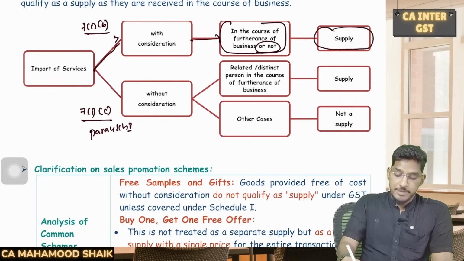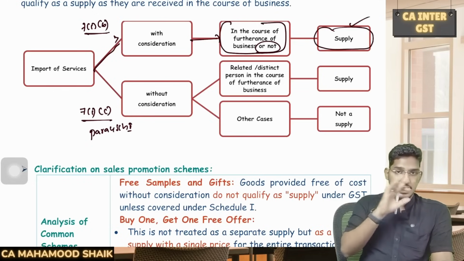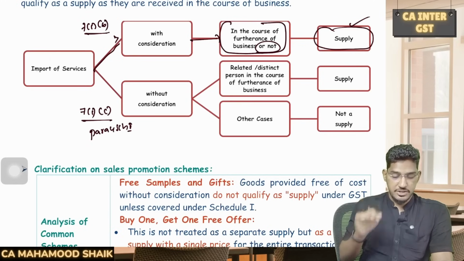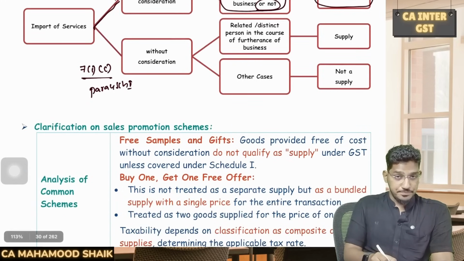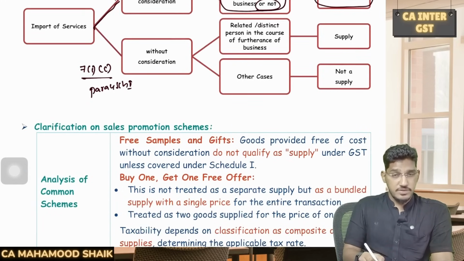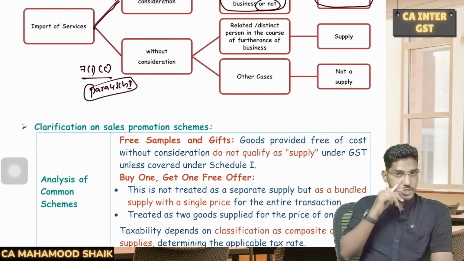Always it will be deemed as supply. Always it will be supply when there is an import of service for consideration. Now what will happen in case the import of service is happening without consideration? This is what is covered by para number 4 of schedule 1.